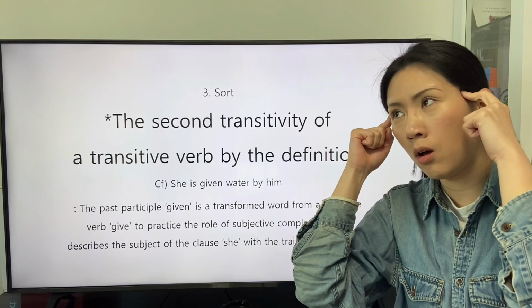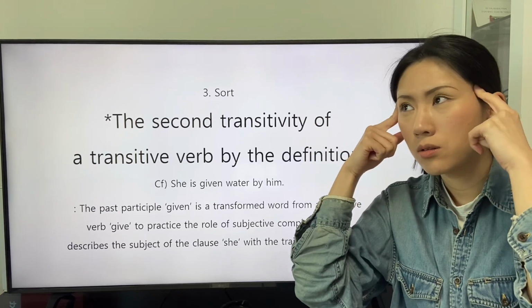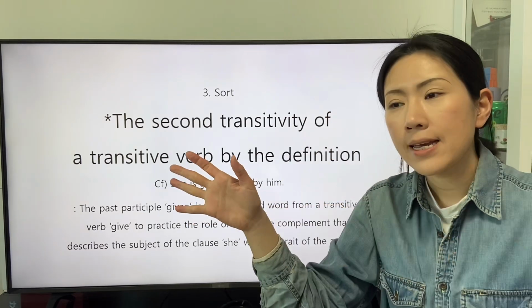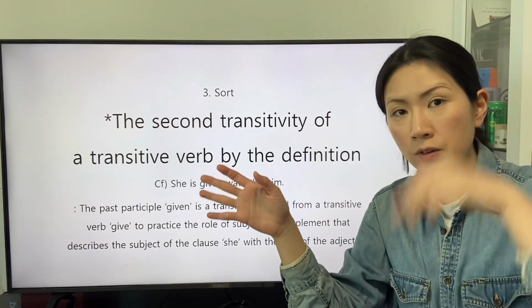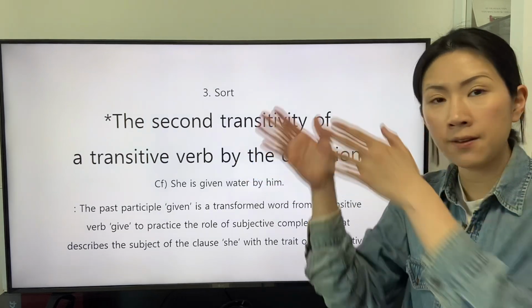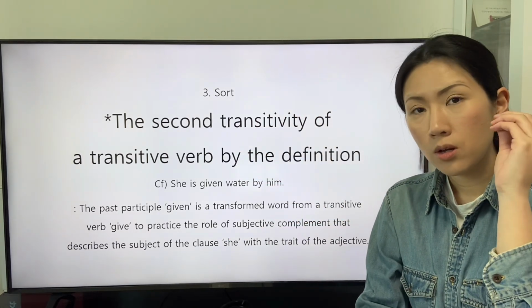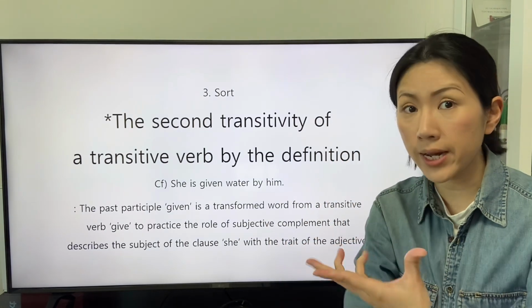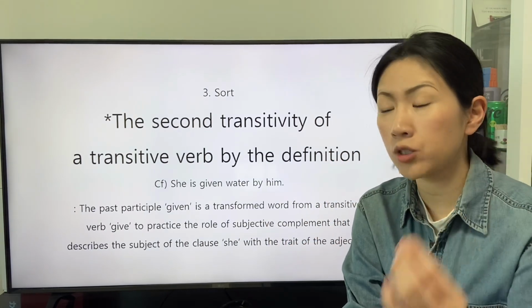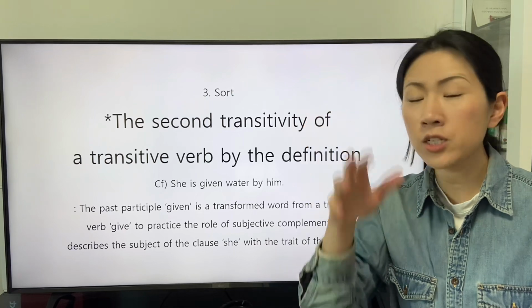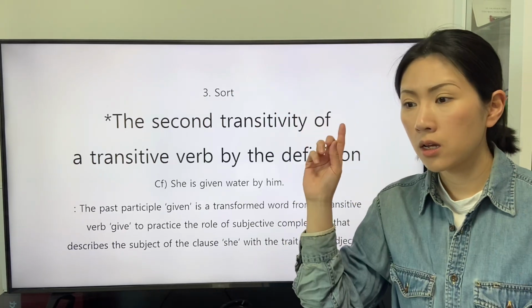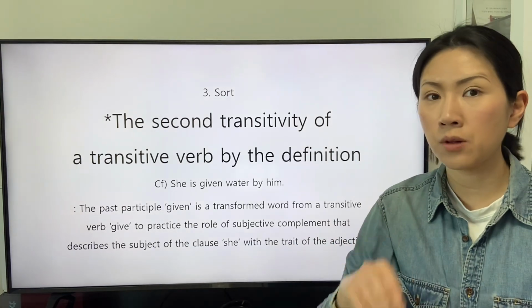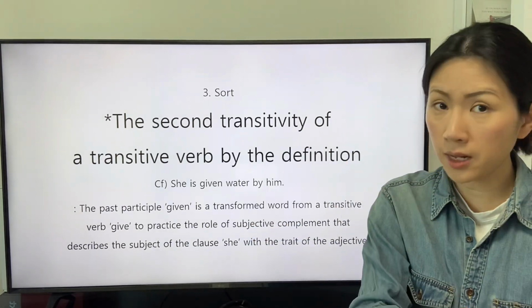So the listeners of the clause think that the object gets the definition of the transitive verb from the subject and finishes the relationship with its trait. And the end of the relationship means that the condition of the subject and the object returns to the initial state without any interaction between the subject and the object.